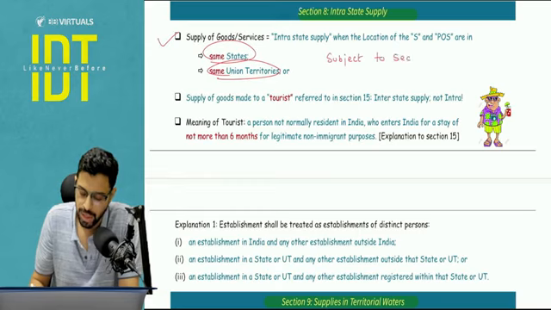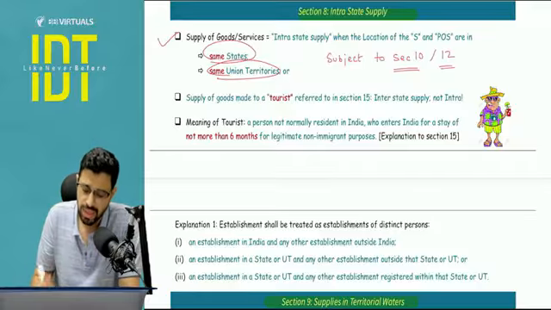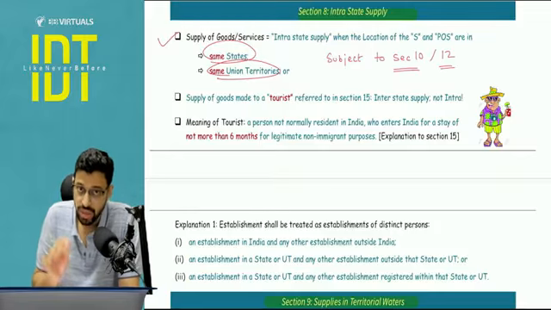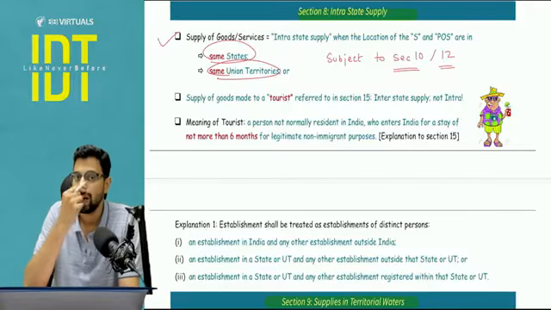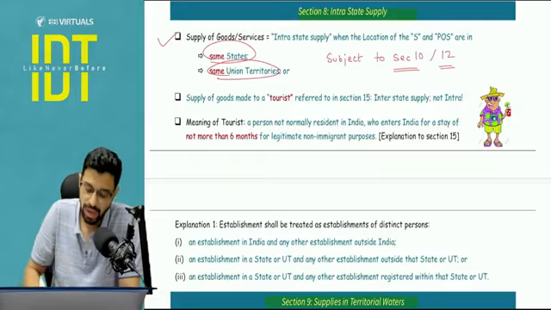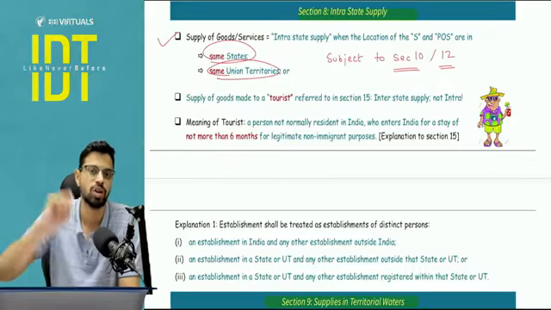What is the interpretation of this line? This means that the location of supplier and place of supply is in one state, that is okay, but the point is the place of supply should be determined as per section number 10 or section number 12, not as per section number 11 or 13.